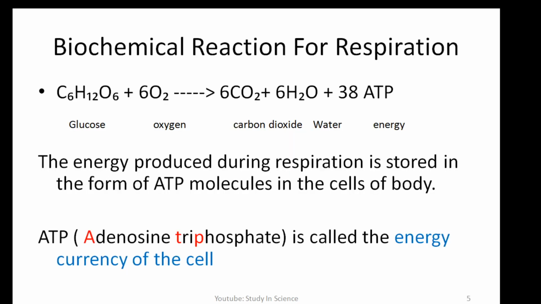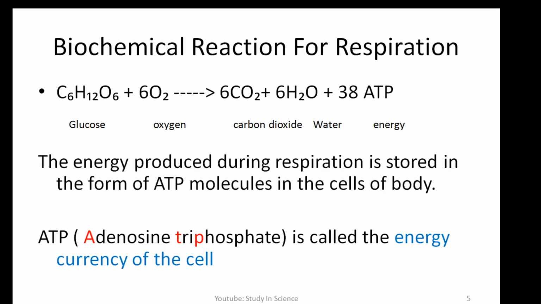Now let us discuss the biochemical reaction for respiration. Let us recall the first slide: respiration is a biochemical process. It is an exothermic process, it is a catabolic process, and the food oxidizes to produce energy.